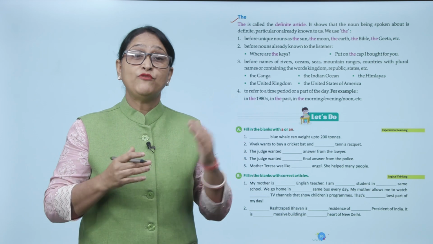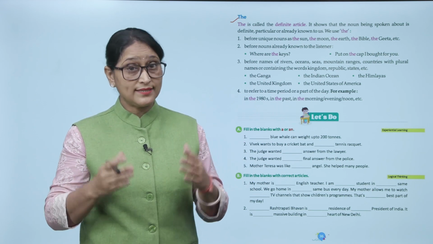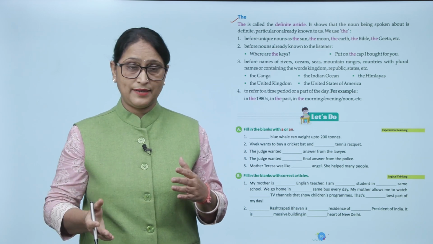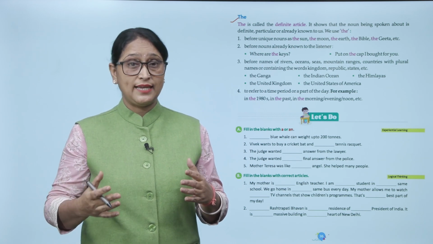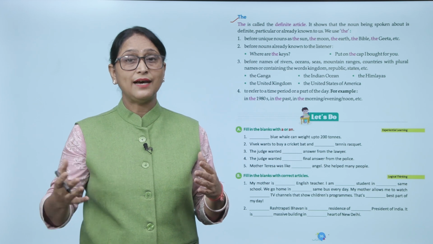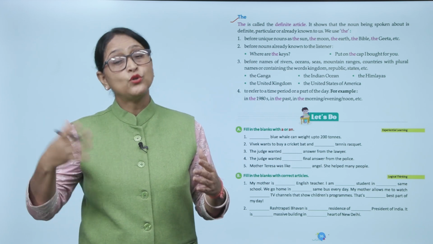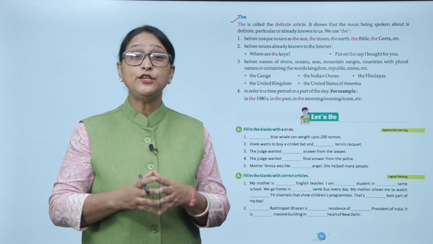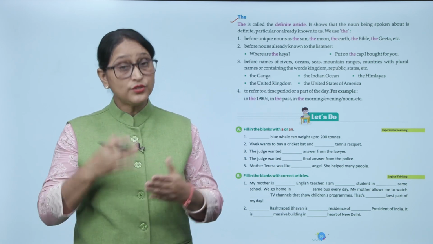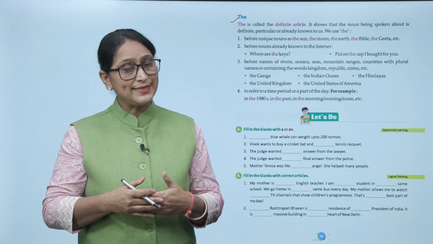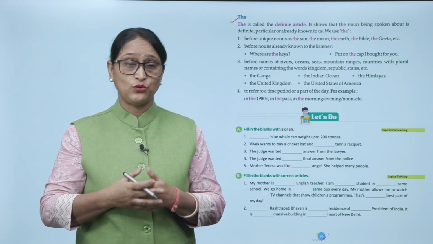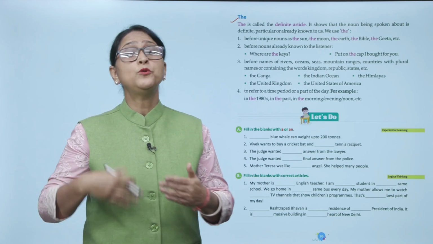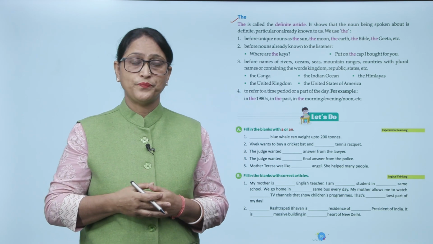Number 1, before unique nouns as the sun, the moon, the earth, the Bible, the Gita, etcetera. अगर यूनिक चीज़ें हैं, सन, मून, बाइबल, गीता, आपकी रिलीजियस बुक्स हैं, तो उससे पहले भी हम the का यूज करते हैं. Before nouns already known to the listener. उस नाउन से पहले जिसके बारे में लिसनर को पहले से पता होता है, तो हम the का यूज करेंगे. Where are the keys? Put on the cap I bought for you.